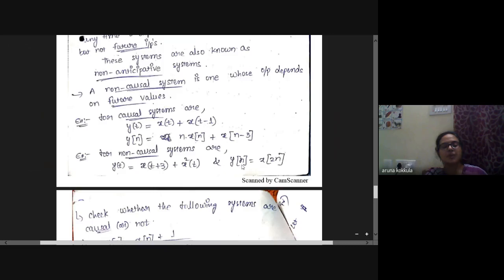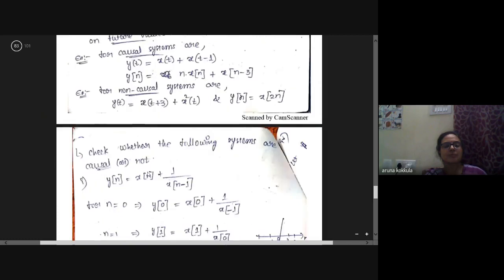Non-causal systems, by considering n is equal to 2, y of 2 is equal to x of 2 into 2, that is x of 4. The output at n is equal to 2 depends on the input at n is 4, which is nothing but a future value, so it comes under non-causal system.